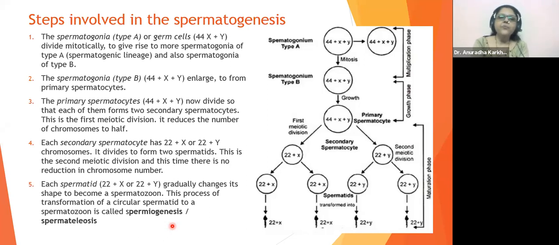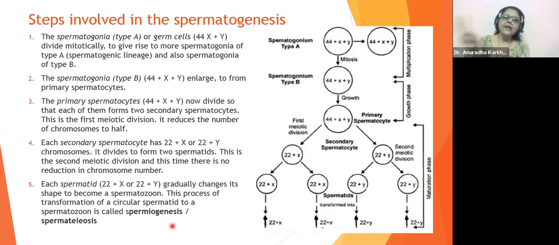The primary spermatocyte undergoes first meiotic division to form two secondary spermatocytes. The secondary spermatocytes will contain half the number of chromosomes, but the amount of DNA is still double.